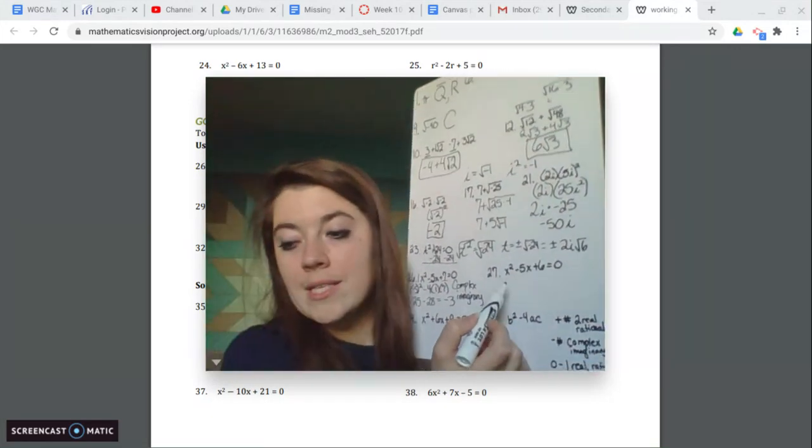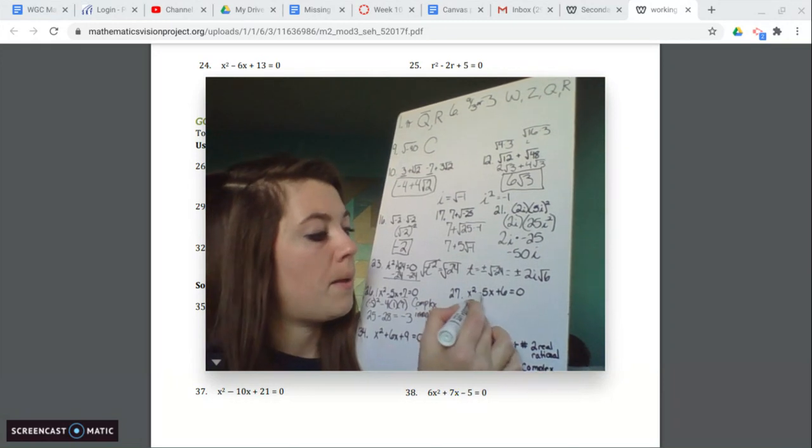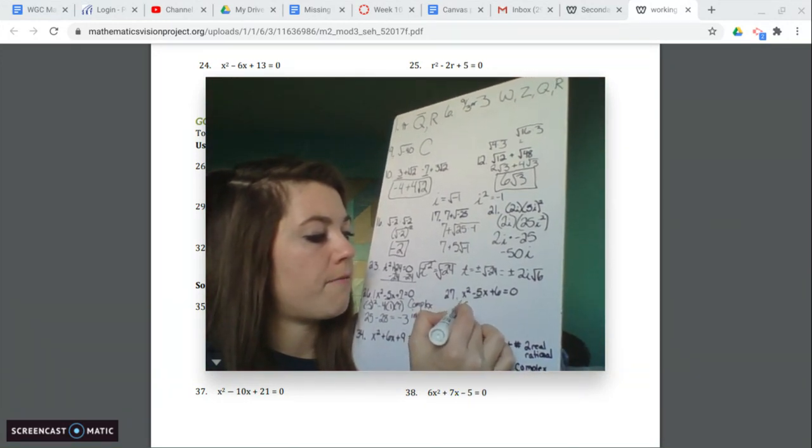All right, so for 27, if we do this one, b is negative 5 again, so we have negative 5 squared.